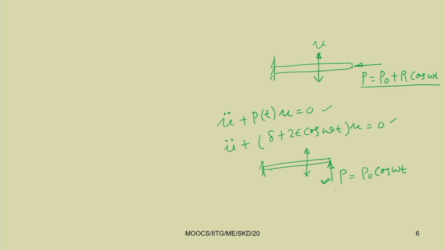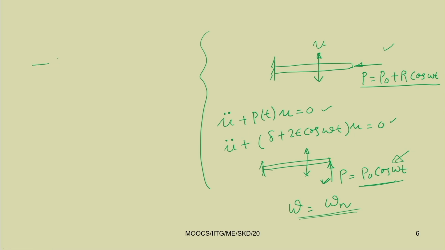Also, the resonance conditions we discussed yesterday. In direct excitation, when omega, the external frequency, equals the natural frequency, omega equals omega n, we get the resonance condition. But in parametrically excited systems, we discussed three different types of resonance condition.